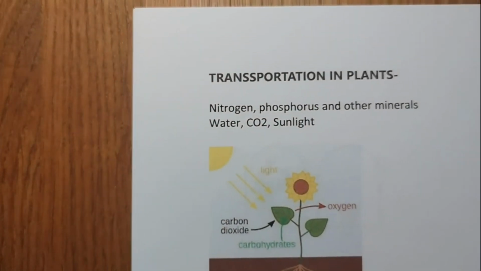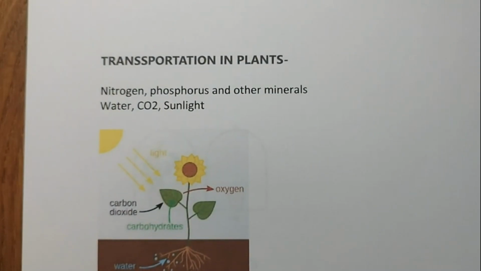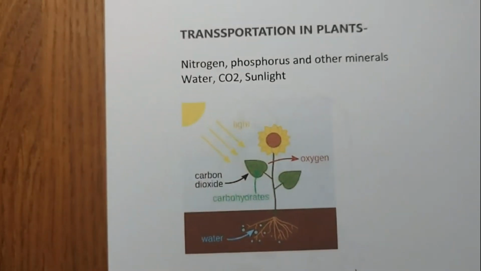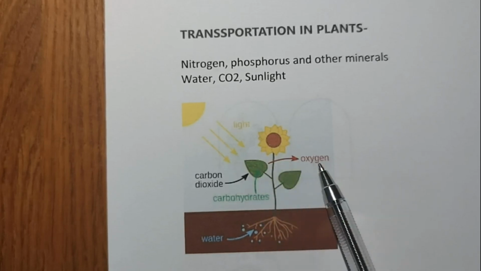Now let's look into the transportation in plants. This is very important, and you have seen this already last year. Do you remember your transport system in the form of xylem and phloem? We also saw earlier that plants take carbon dioxide from the stomata in the leaves, and they release oxygen.